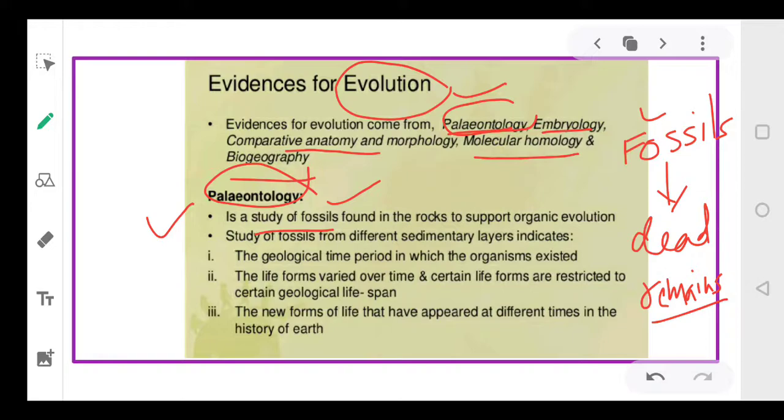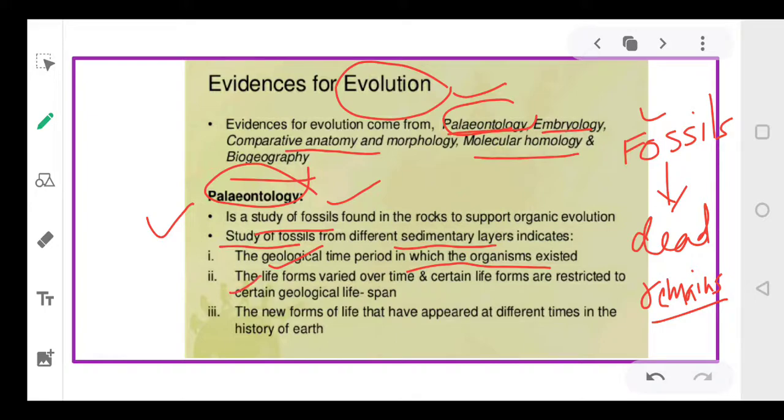Now when we study the different varieties of fossils that have been obtained in different layers of the soil, we can say that they belong to different time periods. The ones found on the upper layer of the soil are recent ones, and the ones buried deep into the surface of the earth are of a very old period. So from the geological time period in which the organism exists, we can have an idea of when they existed on the surface of the earth.